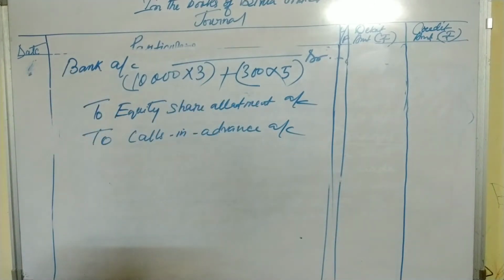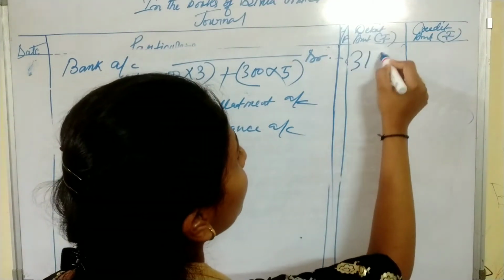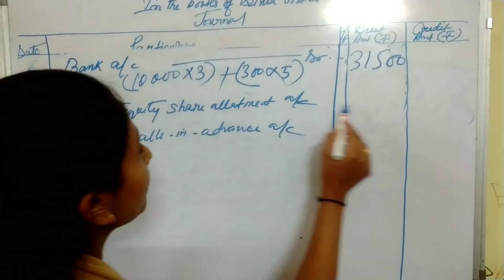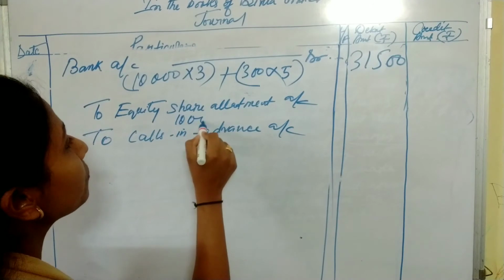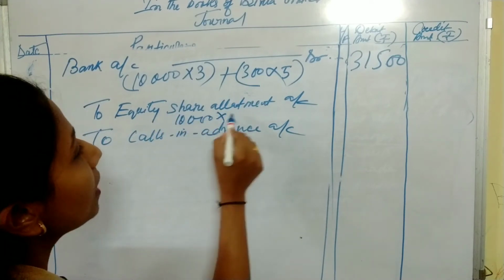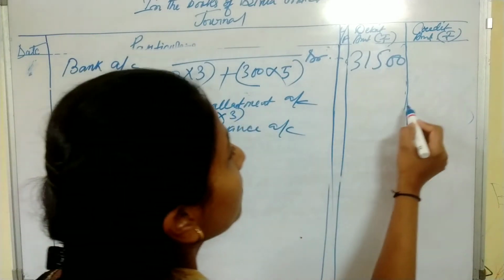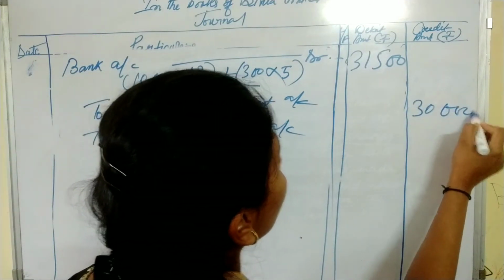So 10,000 multiplied by 3, 30,000, and 300 multiplied by 5, 1,500. That is 31,500. Now equity share allotment account: what is the number of shares? 10,000 multiplied by the rate of allotment 3, 30,000.